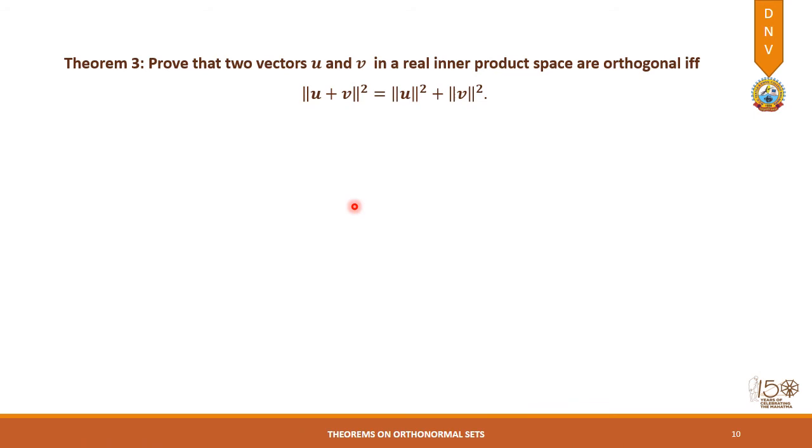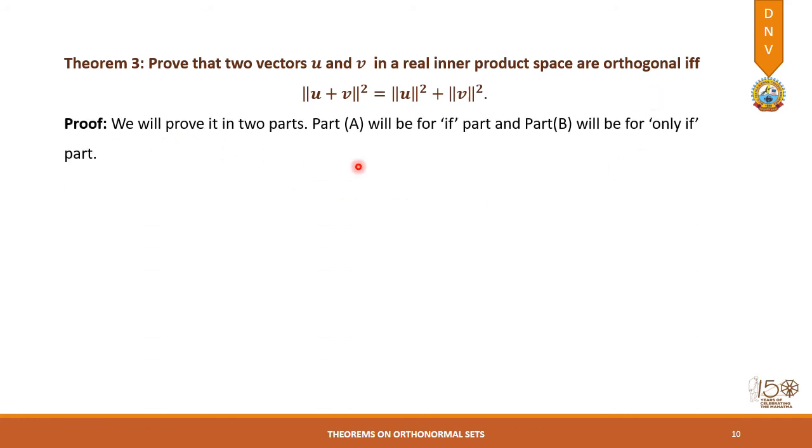Prove that two vectors U and V in a real inner product space are orthogonal if and only if the norm squared of the sum of these vectors is equal to the sum of the squares of their individual norms. Here we can see the word IFF, and it means we have to prove from both the sides. So let us have the parts A and B.